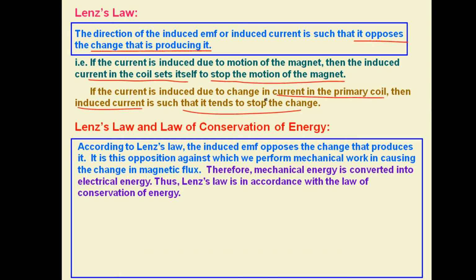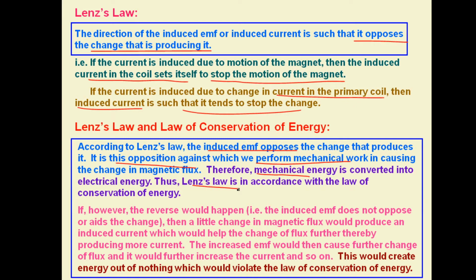According to Lenz law, the induced EMF opposes the change that produces it. Hence, against this opposition, we have to perform some mechanical work so as to maintain the change in the magnetic flux, and hence that mechanical energy is converted into electrical energy. So hence we can say that Lenz law is in accordance with the law of conservation of energy.